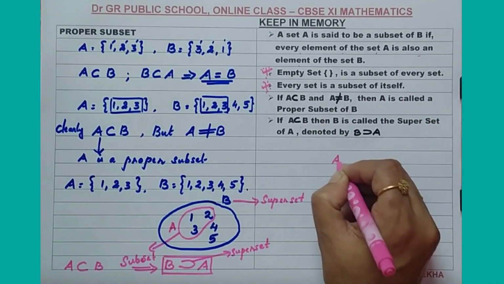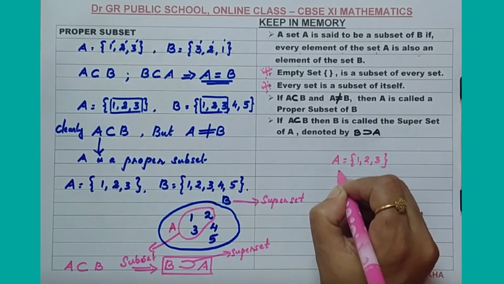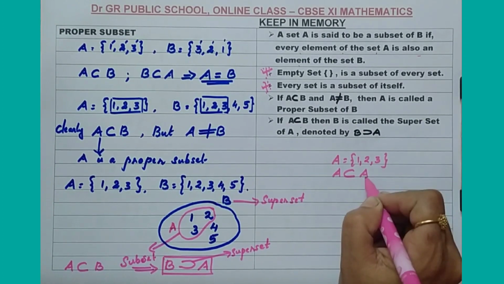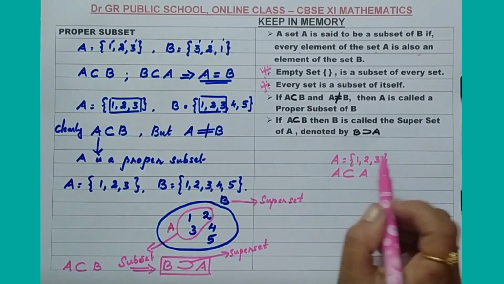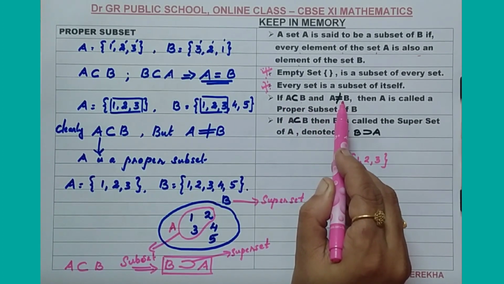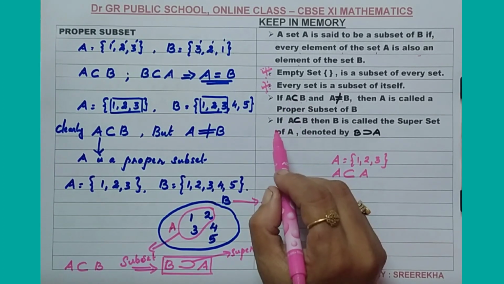For example, consider the set A equal to the set 1, 2, 3. A is a subset of A itself, because A contains 1, 2, 3 and A also contains 1, 2, 3. They are equal. If A is a subset of B and A is not equal to B, then A is called the proper subset of B.